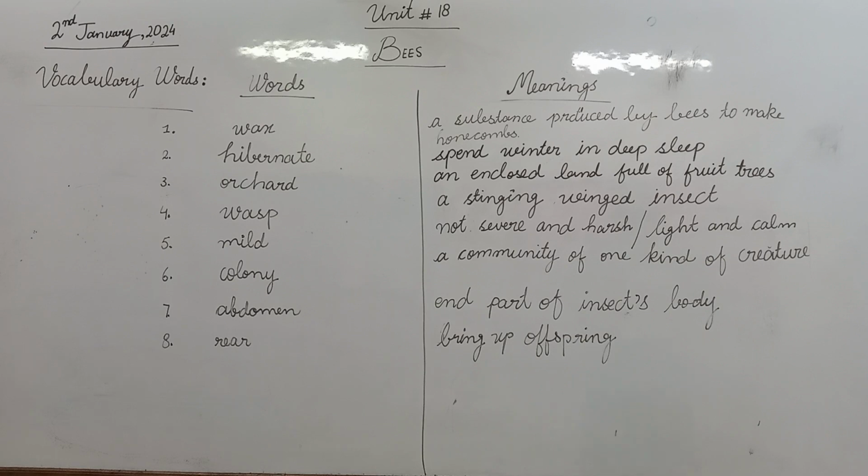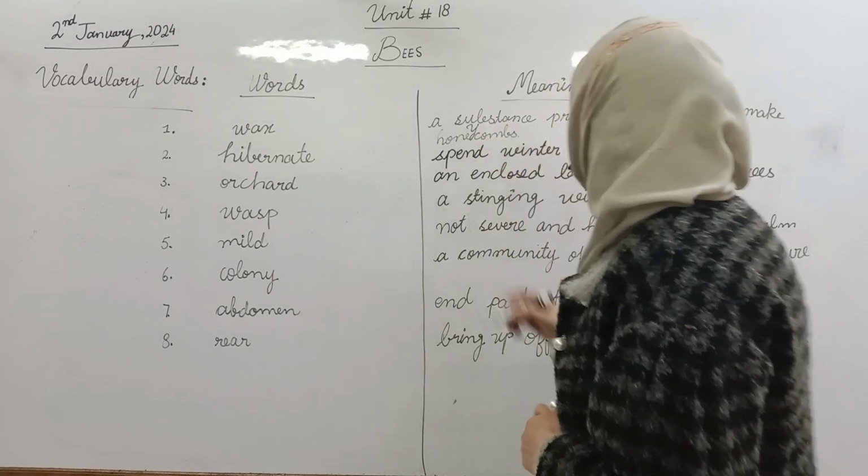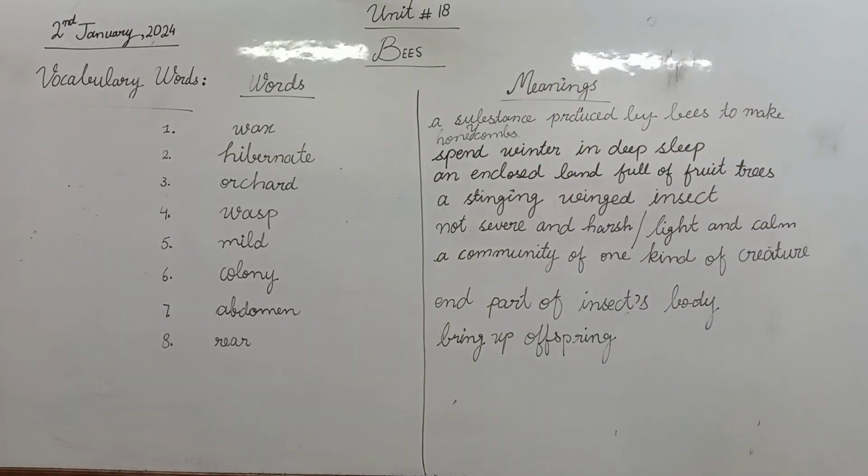First word is wax and its meaning is a substance produced by bees to make honeycombs. Okay, honeycombs. And the second word is hibernate. It is like somehow asleep. That some creatures spend winter in deep sleep. Okay, what is the third word? Yes, orchard. An enclosed land full of fruit trees. Fourth word is wasp and its meaning is stinging winged insect.